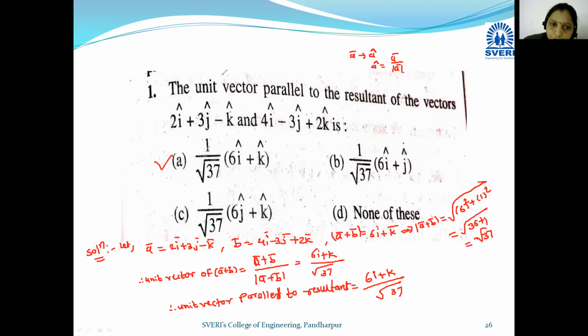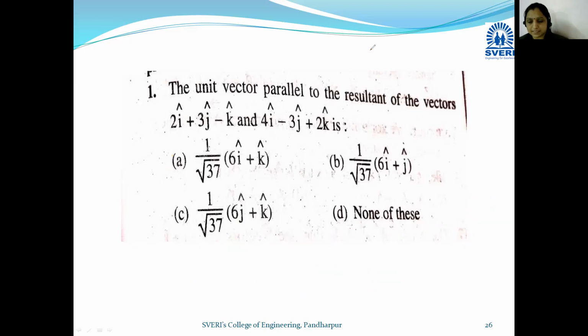Okay, so whenever a unit vector is asked, we use this formula: the corresponding vector divided by the modulus of that vector. Here two vectors are given, and their resultant vector is a bar plus b bar. That's why we are going to find the unit vector of a bar plus b bar, which is nothing but a bar plus b bar divided by mod of a bar plus b bar, according to the definition of unit vectors. Okay, let's move towards the next example.